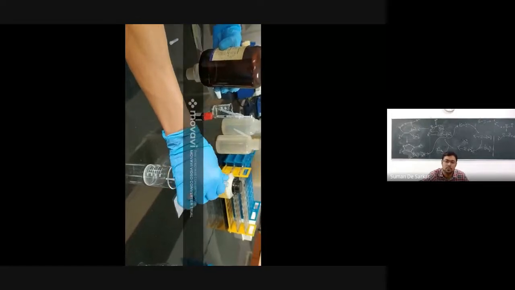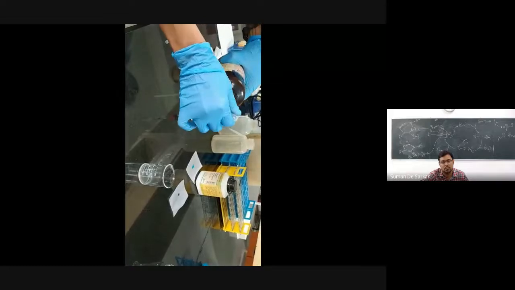And to this solution, we will add 0.3 gram of phenyl propargyl.